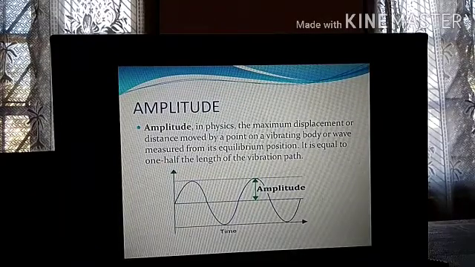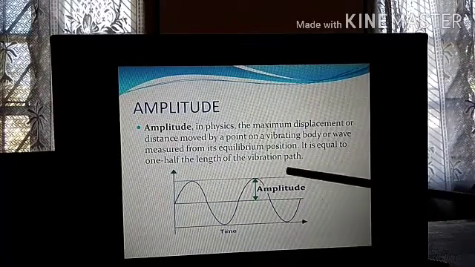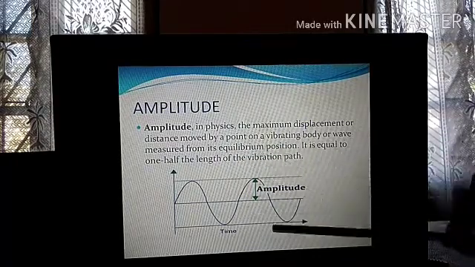Okay, but you can feel it. If you touch the rubber band, you can feel it. So it is equal to 1/2 the length of the vibrating path. Now this is the vibrating path.